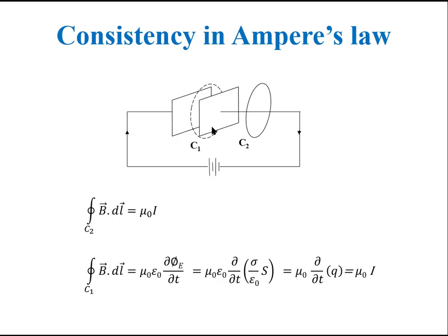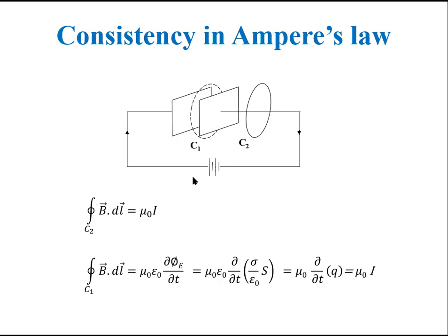Now we use the modified Ampere's law in loop C1. For the loop C1, I is 0, but displacement current is not 0, and the displacement current density is epsilon naught times del E over del t.